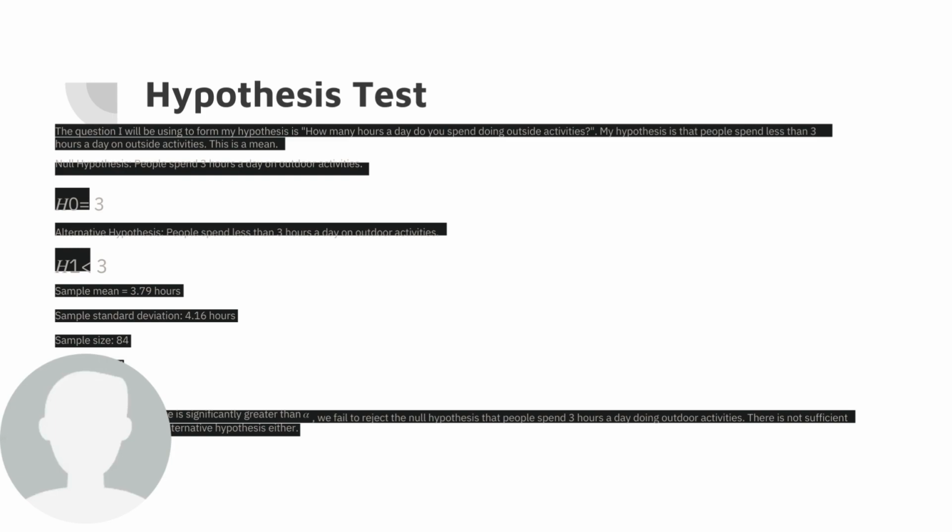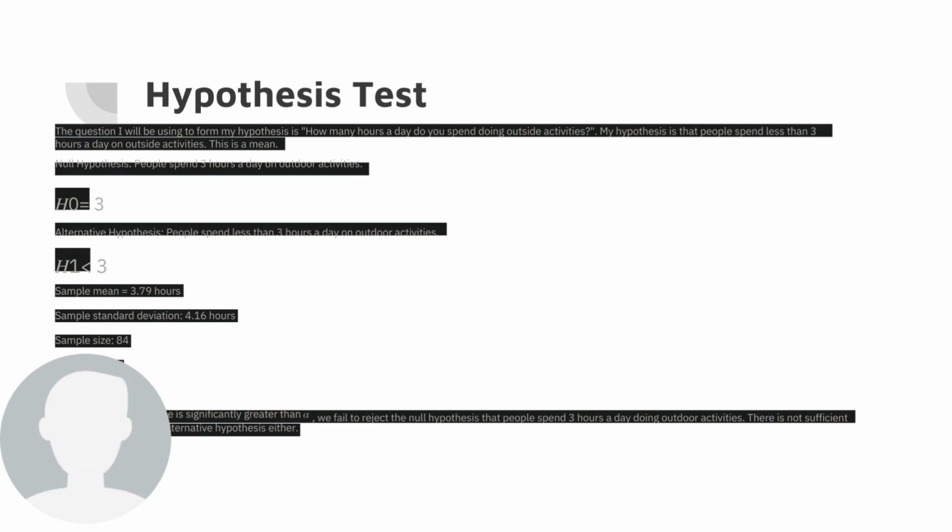Now, this was my hypothesis test. The question I used was, how many hours a day do you spend doing outside activities? And my hypothesis is that people spend less than 3 hours a day on outside activities. I assume that because given my current situation, working full time, it's hard to even spend 3 hours a day on outdoor activities. So I wanted to test this, and my null hypothesis was that people spend 3 hours a day on outdoor activities, while my alternative hypothesis is that people spend less than 3 hours a day on outdoor activities.